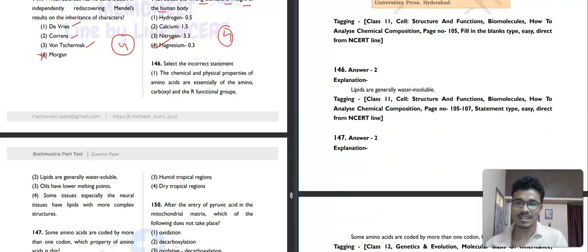It is saying that select the incorrect statement. The chemical and physical properties of amino acids are essentially of the amino, carboxyl, and R functional groups. Okay, this is the correct statement. Then lipids are generally water soluble. No, these are not water soluble, these are water insoluble. And oils have lower melting point. Correct. Some tissues, especially the neural tissues, have lipids with more complex structure. Correct. So here second option will be our correct answer.